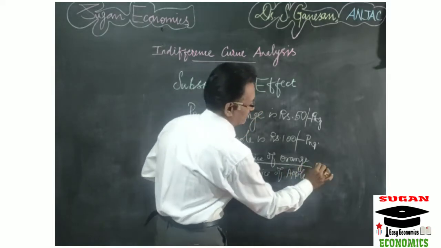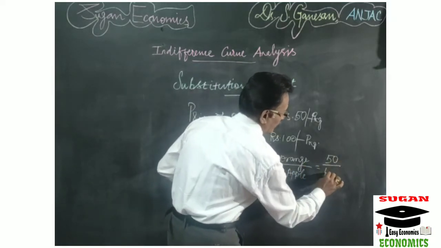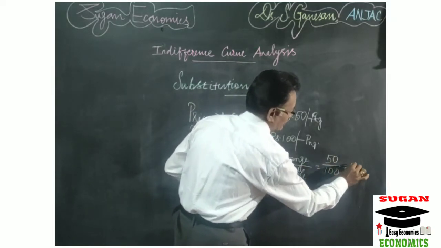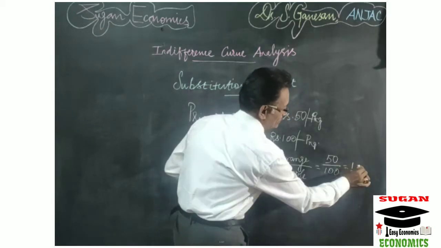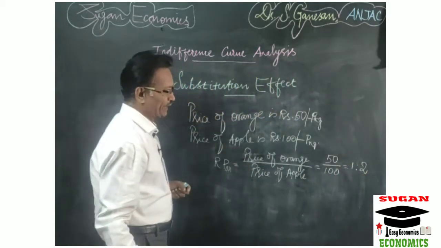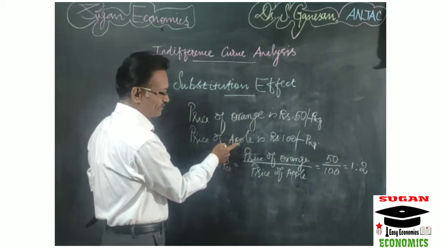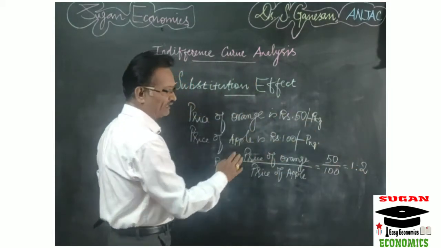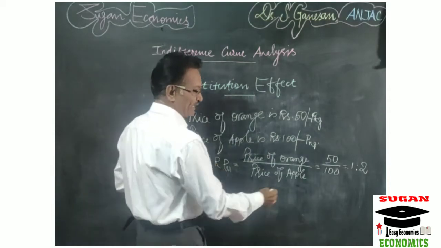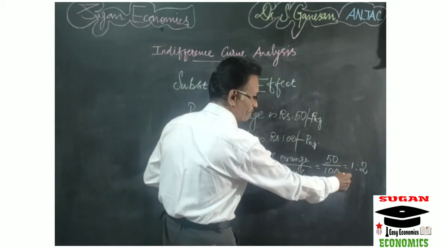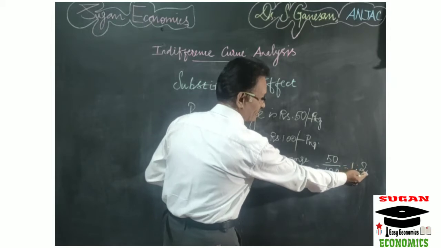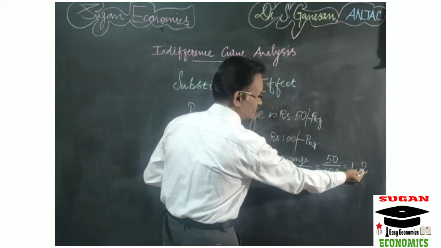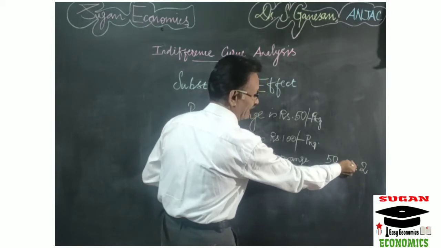So that is equal to 50 divided by 100, that is equal to 1:2. So the relative price of orange in terms of apple is 1:2 according to our example. It means the consumer can buy 2 kg of orange in terms of apple.